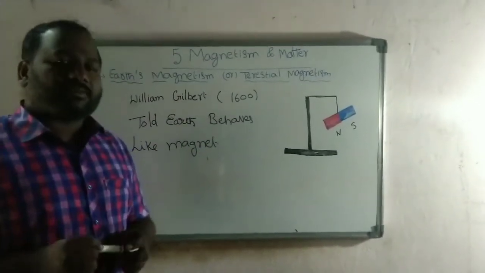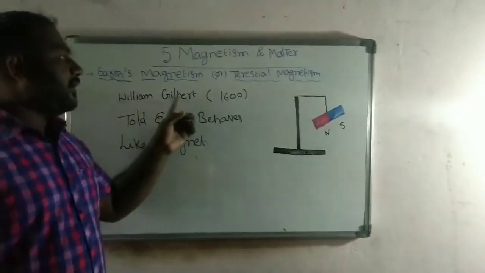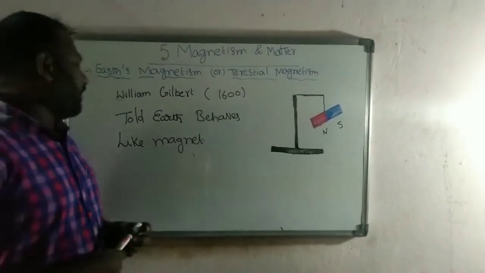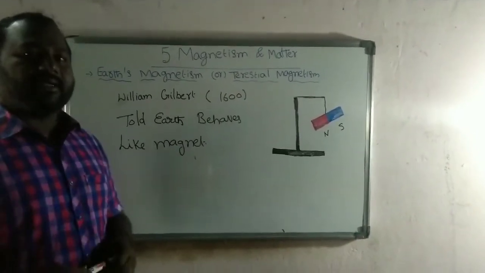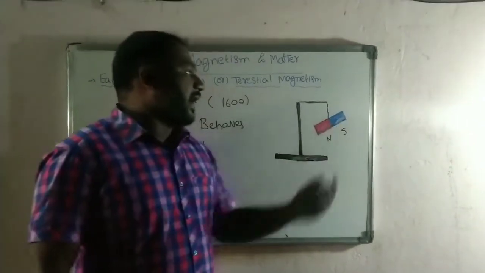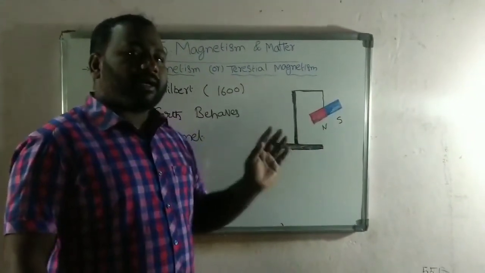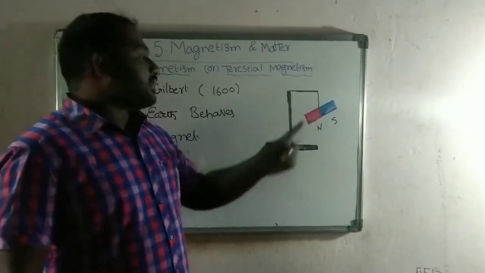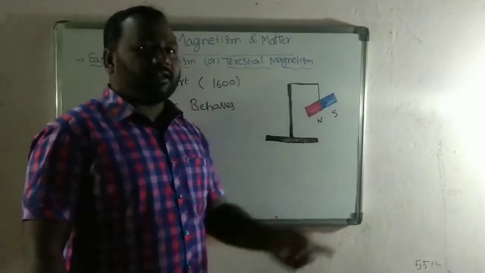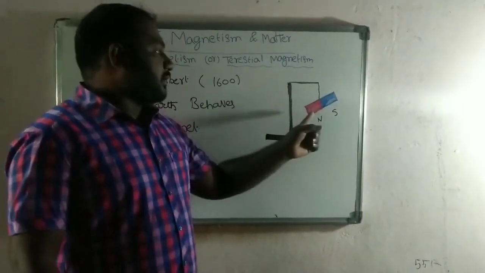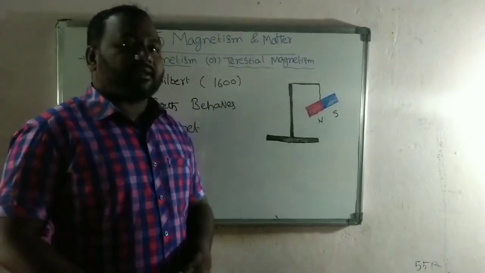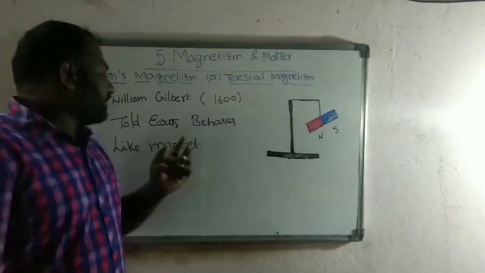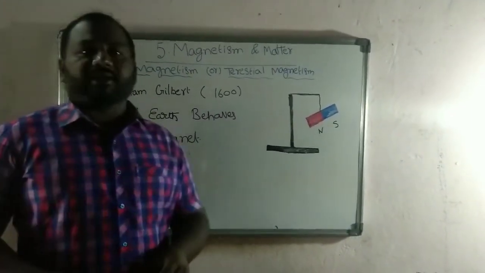That was explained by William Gilbert in the year 1600. By his experiment, he showed that Earth can act as a magnet. When he hung a bar magnet, it aligned along the north and south poles of the Earth. The south pole of the bar magnet is aligned along the north pole of the Earth, so the north pole of the bar magnet is aligned along the south pole of the Earth. Due to this, he concluded that Earth also has the behavior of a magnet.